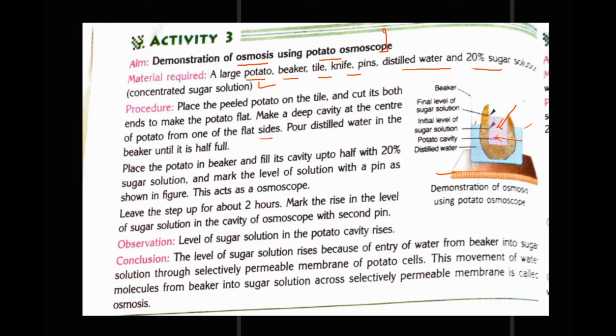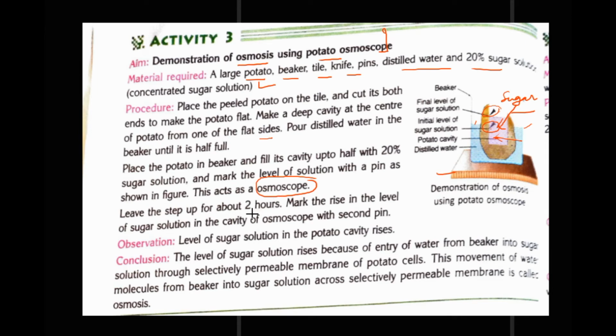Here we put the sugar solution with 20% concentration, and mark the level of solution with a pin as shown in the figure. Here the level of sugar solution is shown with the pin, this was the initial level and this the final level. So this will act as an osmoscope which will show us the process of osmosis.